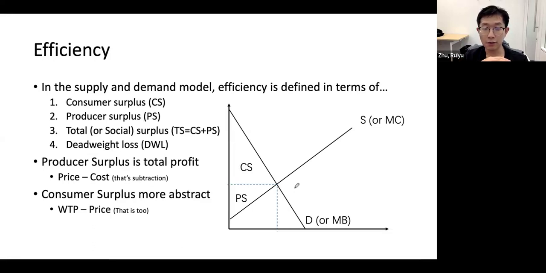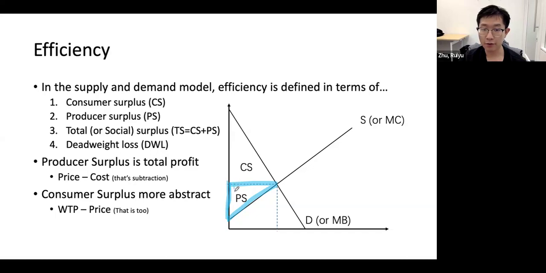Within the demand and supply framework, we can calculate some welfare. So we have consumer surplus, producer surplus, and total surplus. Right. So the producer surplus is this area which is quite straightforward. It's just the profit of the producers, right? Because the supply curve is the marginal cost, and if the producers produce the first unit, they will earn the difference between the price and cost, right?